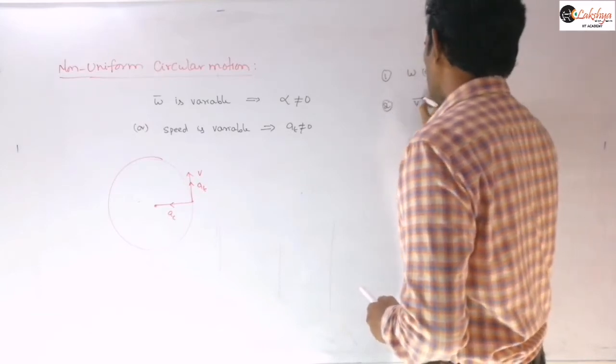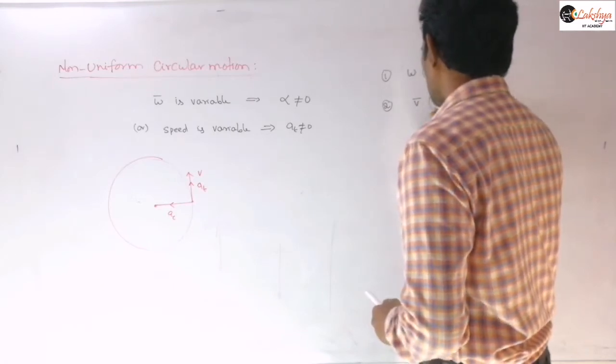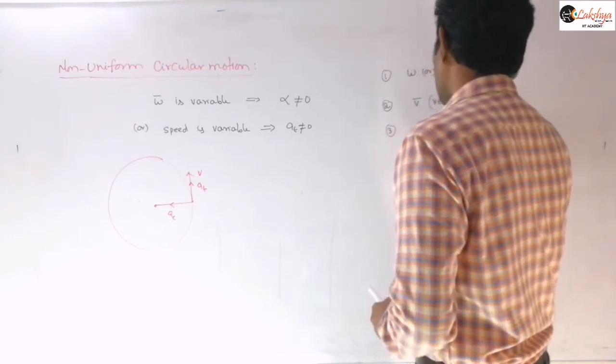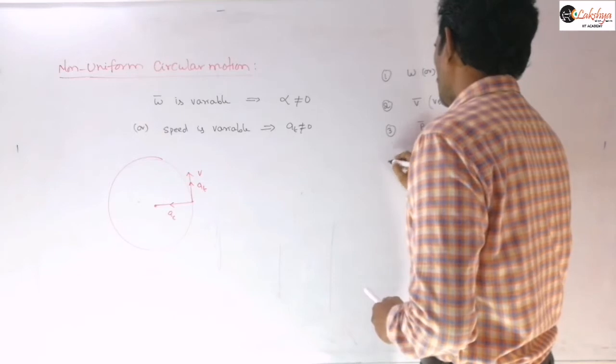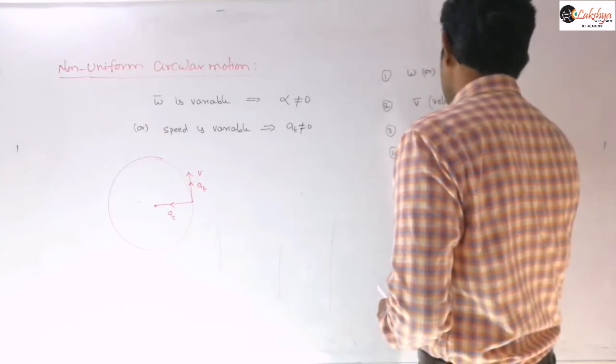The velocity V bar is variable, so automatically the momentum is variable. Next, the acceleration V square by R.